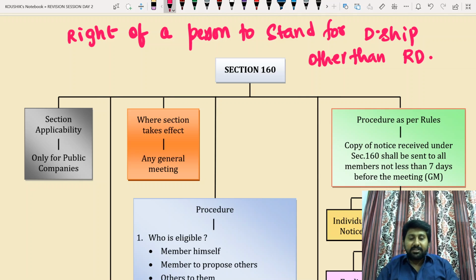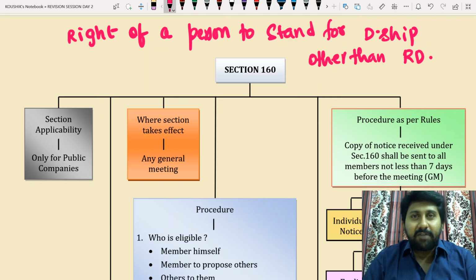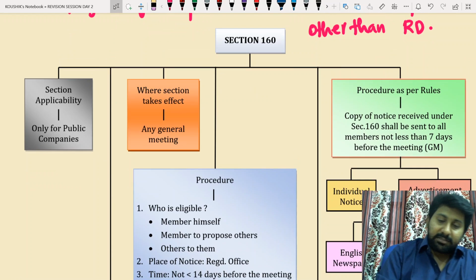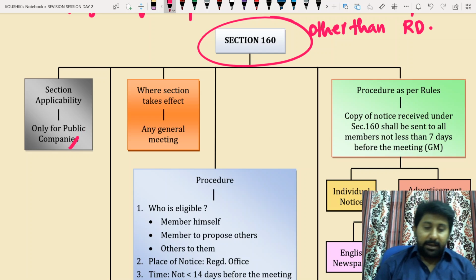You can also call this section the right of a person other than retiring director to stand for directorship. Anything is correct. So what is the section number? Section number 160. What does this section talk about? Section applicability: this section applies only to public companies.